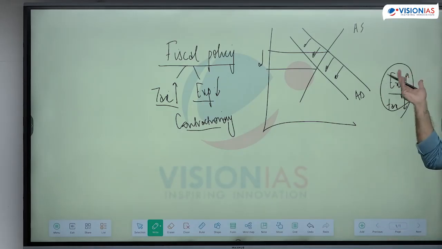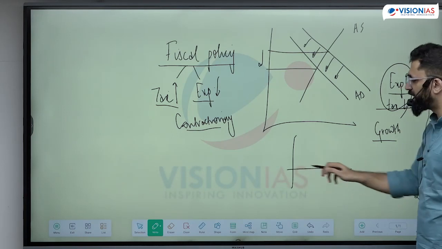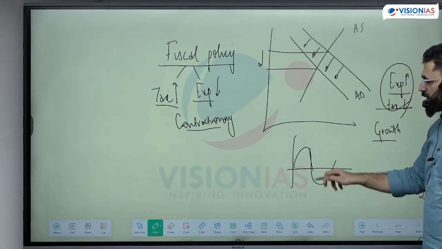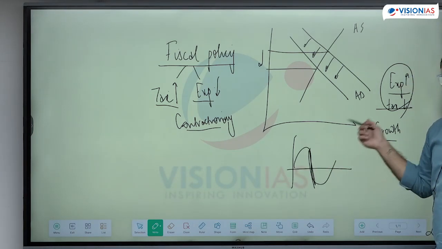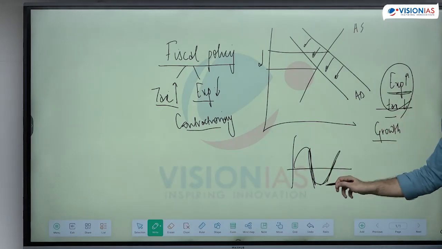Stimulus, when we are saying expansionary, is more expenditure, lower taxes, or both. Is it clear? This is to push growth. Because if we are at this end of the cycle, who is going to push growth? The government is going to either increase the expenditure or reduce the taxes so as to push the economic activity up.